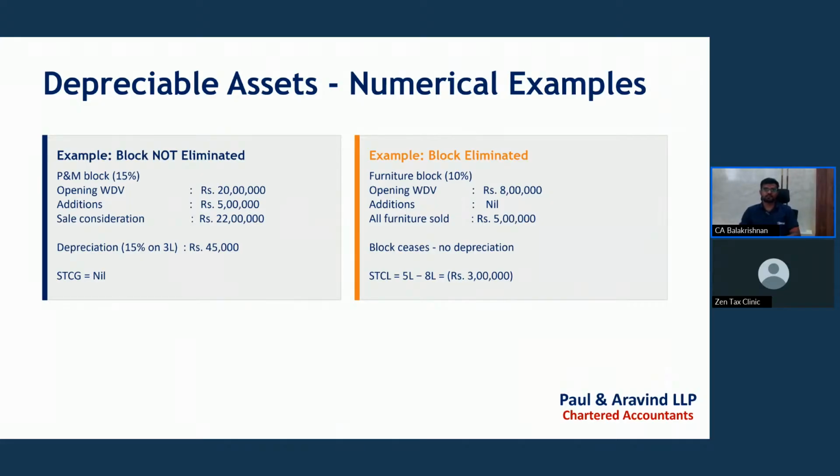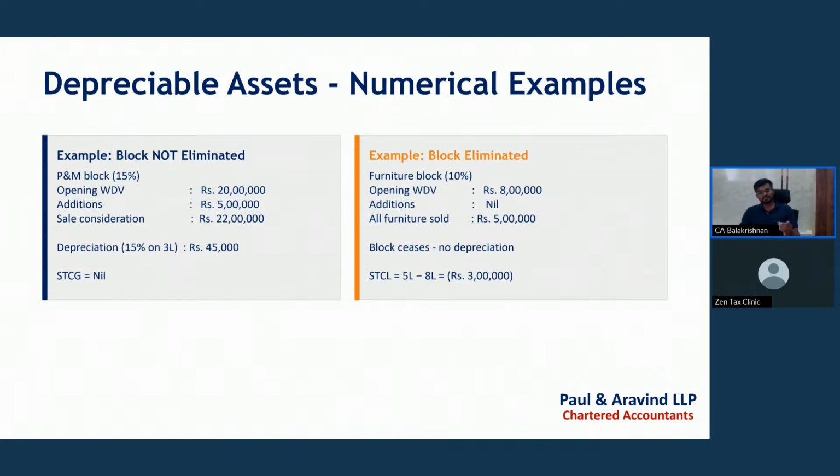The second one is where the block is completely eliminated. Say, for example, I have taken the furniture block, depreciated at the rate of 10%. So opening WDV is 8 lakh. Addition is nil, 0 for the year. The entire furniture is sold for 5 lakh. Hence the entire furniture is sold and there is no furniture remaining in the block. At the same time, there are no additions during the year.